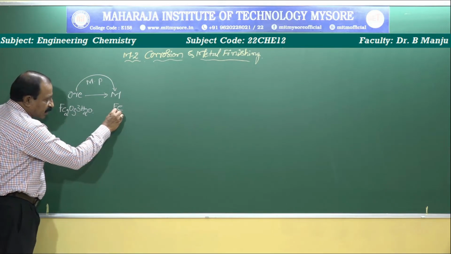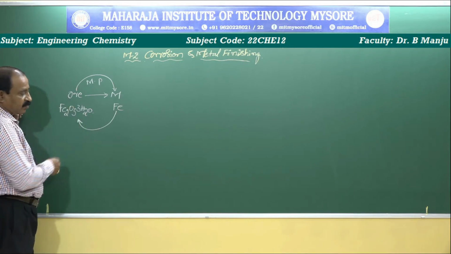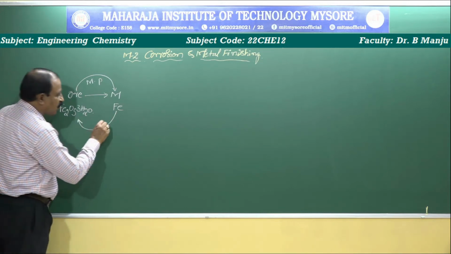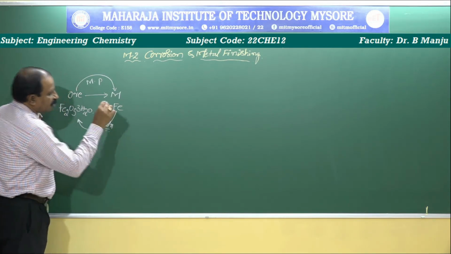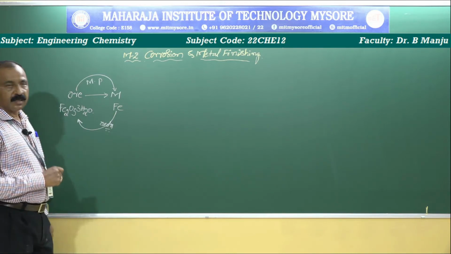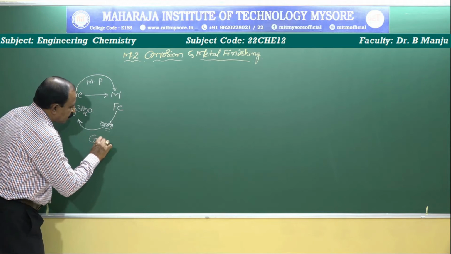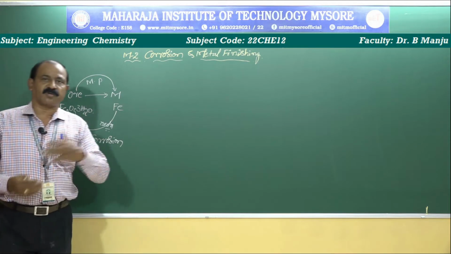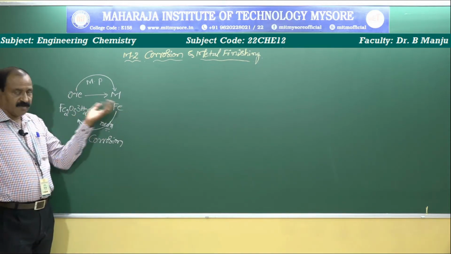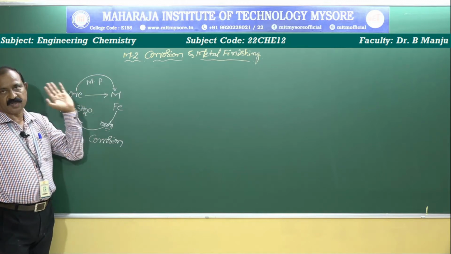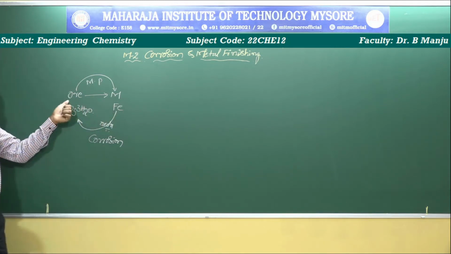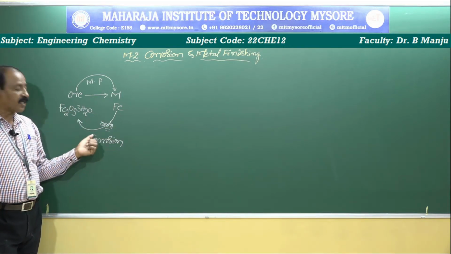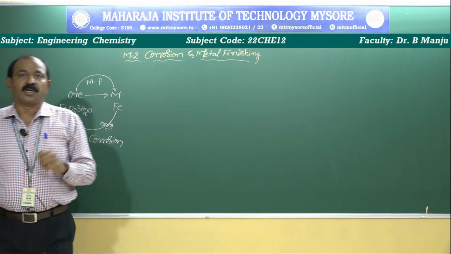Therefore, all the metals are trying to get back to their original state, that is the ore form, the natural form. Therefore, they undergo oxidation. When they undergo oxidation, they undergo corrosion. That means corrosion is the reverse of metallurgy. In the metallurgy chapter, at the PUC level, you discussed that pure metal is extracted by using a metallurgical process. But all the metals are trying to get their original state, therefore they undergo oxidation. When they undergo oxidation, corrosion takes place. That means corrosion takes place due to oxidation.